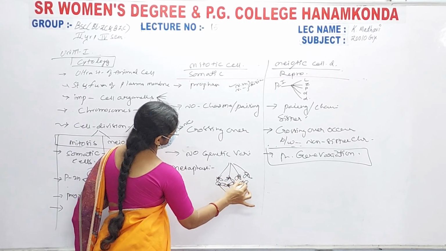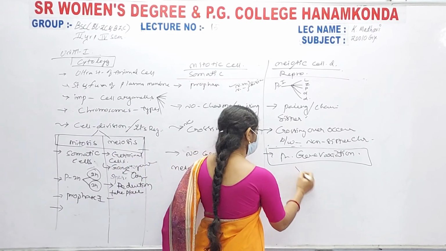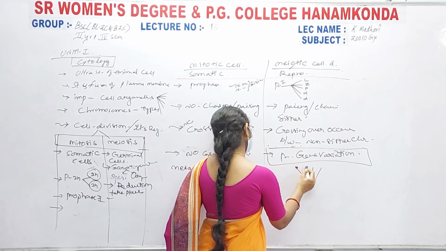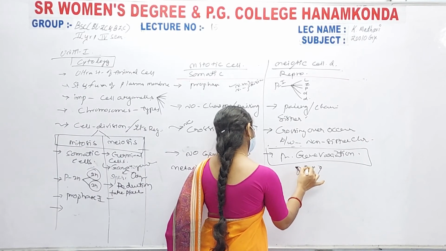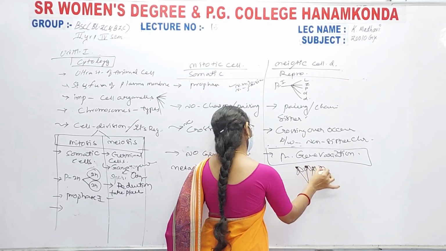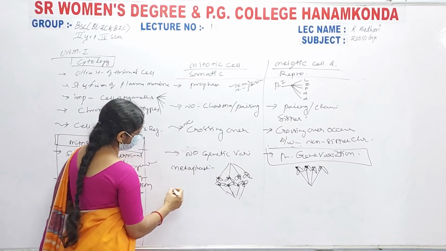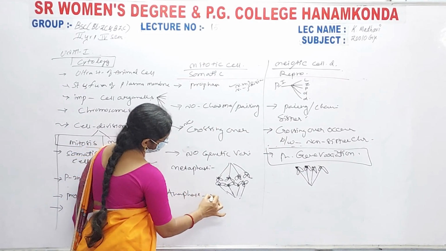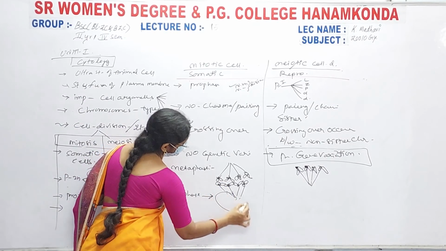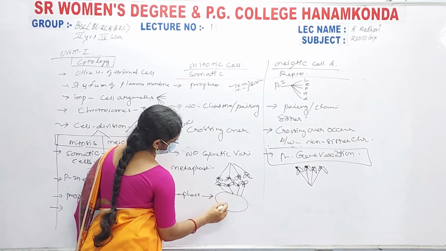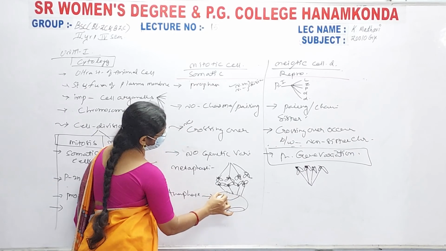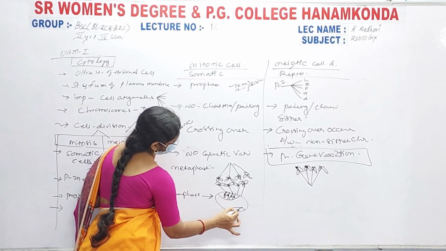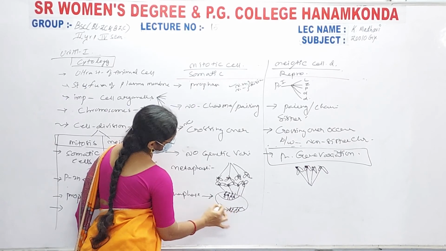I am drawing only one metaphase, with the centromeres at the equator and the arms at the polar regions. Next, in the anaphase, the chromosomes are highly condensed and reach the two polar regions freely, on both sides.